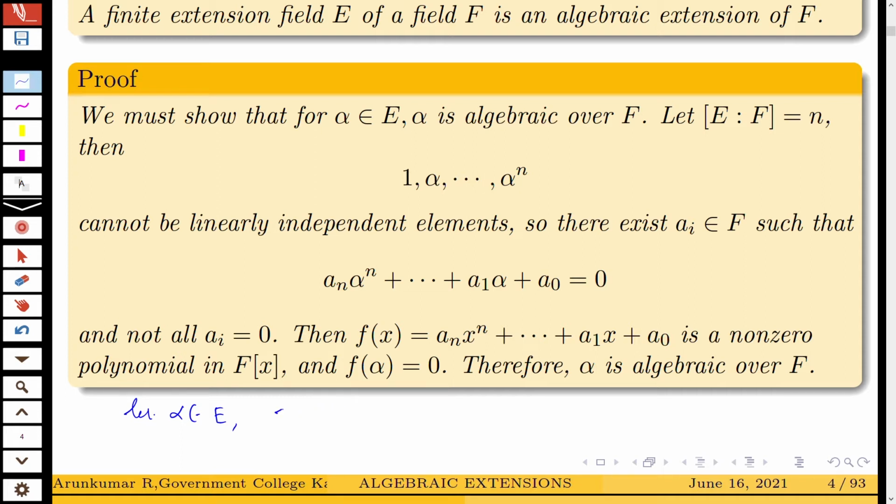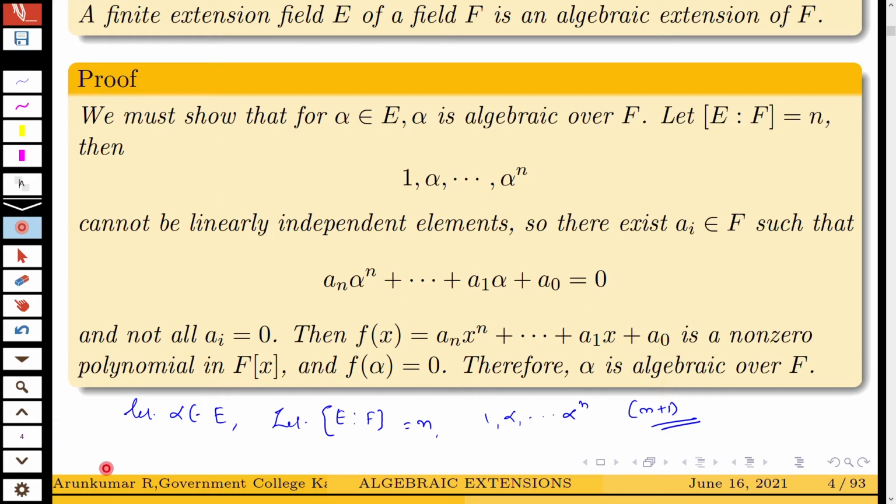Let degree of extension of E over F be n. Then you consider 1, alpha, etc., alpha raised to n. These are n plus 1 elements in total. Then you can see that these elements are not linearly independent.